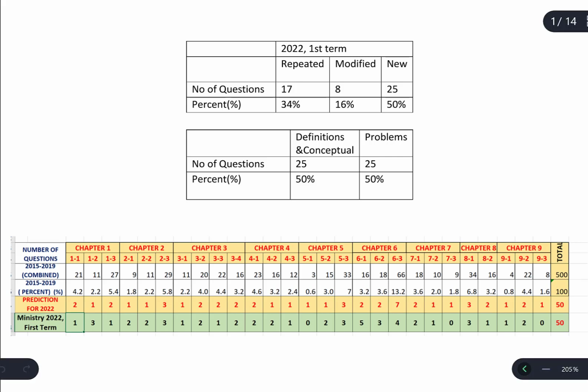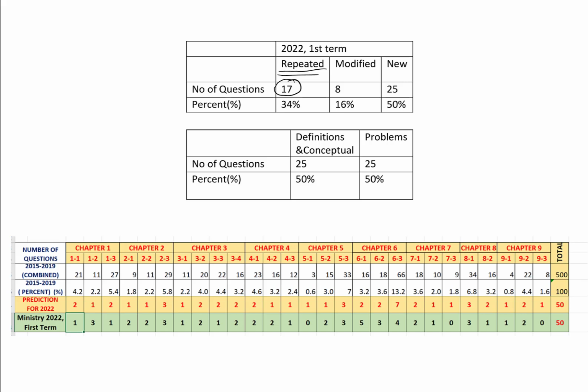2022 Ministry Physics exam, distribution of the questions were like this. From 50 questions, 17 of them were repeated. Repeated question means the questions which were asked in previous years and asked again, exactly the same questions. Which means if a student only learns these questions, she would get a mark which is 34 from 100.